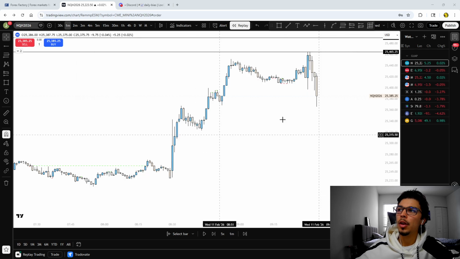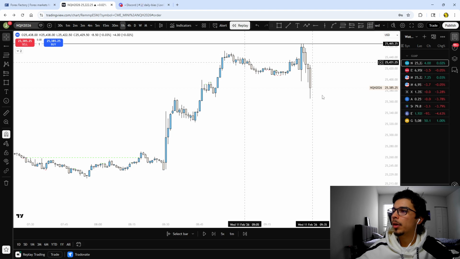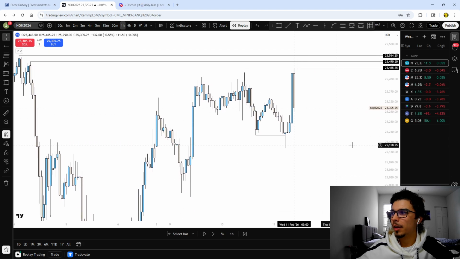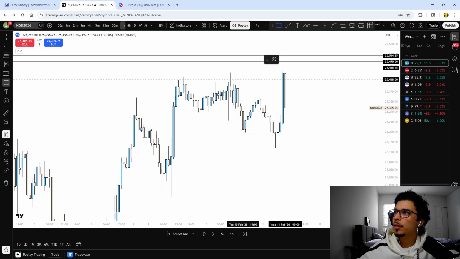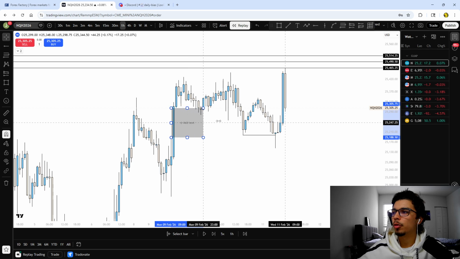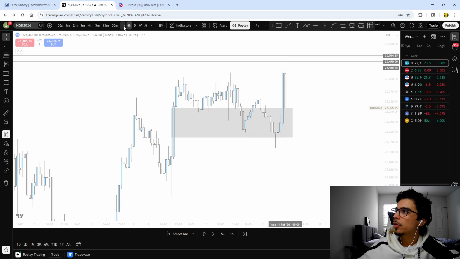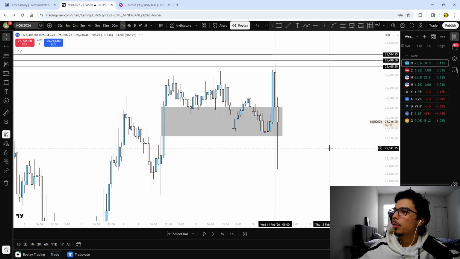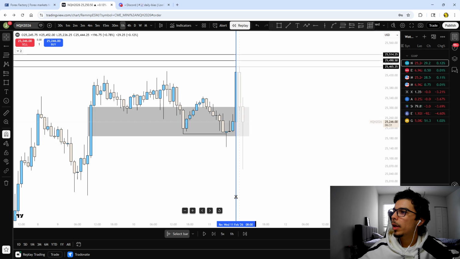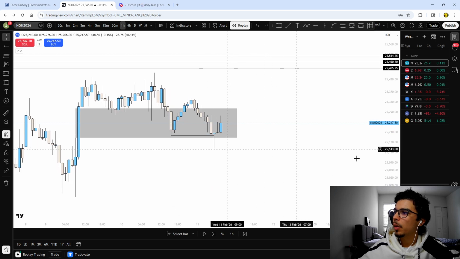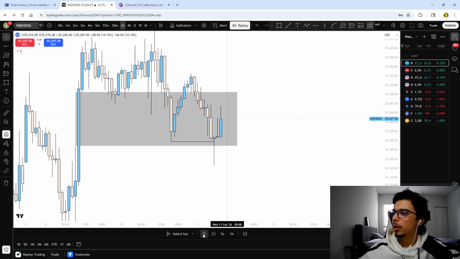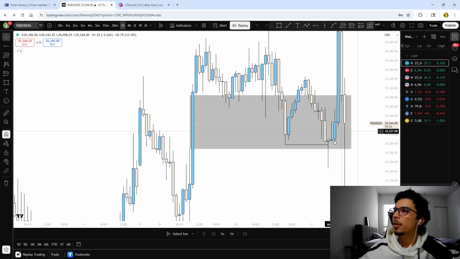So nothing I said ended up playing out today. We actually were super bearish on the day, but if this is what price is showing me every single time, my analysis will remain the same. I don't really care. So we were inside of this hourly, also inside of this 4 hour as well. Okay, what did we end up getting? We had a sweep of liquidity on the hourly, clear rejection, and we continued higher and higher.